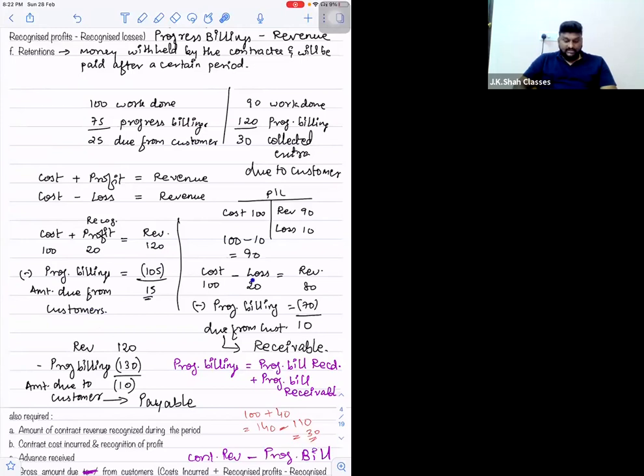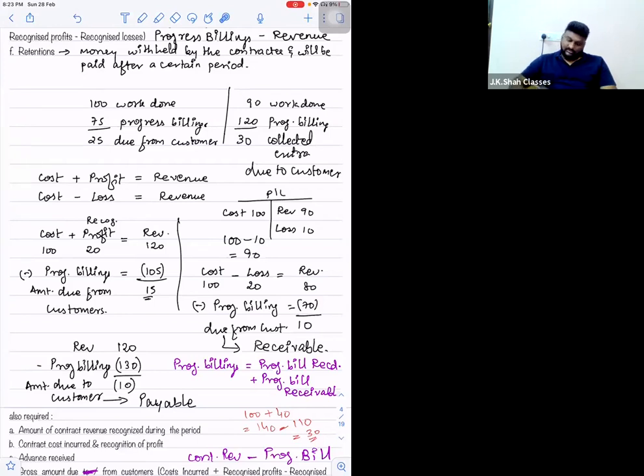Correct? Check here. Cost is 100 and total loss recorded. When I say loss, it means total loss on the project, because you have to recognize the overall loss in the first year only. So total loss on the project is 20. So 100 cost minus 20 loss, revenue will be how much? 80, because cost minus loss is revenue. Progress billings are only worth 70 rupees. So again I can say 10 rupees due from the customer. It means it is receivable.